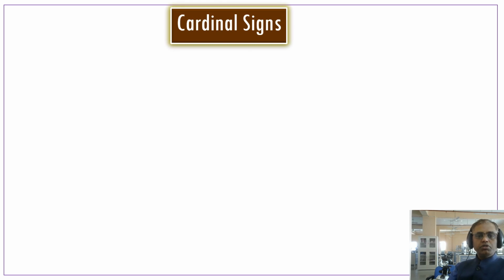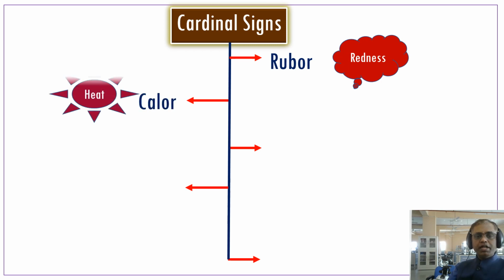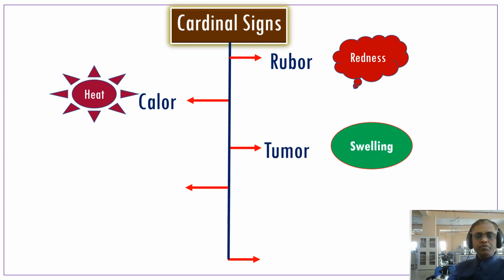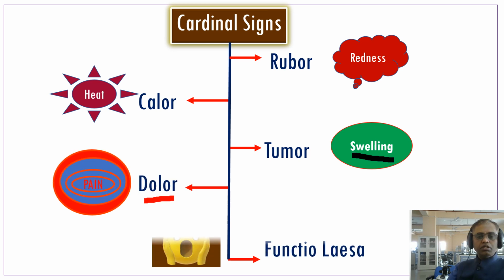Okay, now what is very important to know is the cardinal signs of inflammation. First one, rubor: the affected part becomes red. Then calor: the affected part becomes hot. Tumor: the affected part is swollen. Dolor: the affected part becomes painful. The last one, functio laesa: a loss of function. So these are the 5 cardinal signs of inflammation: rubor, calor, tumor, dolor and functio laesa.